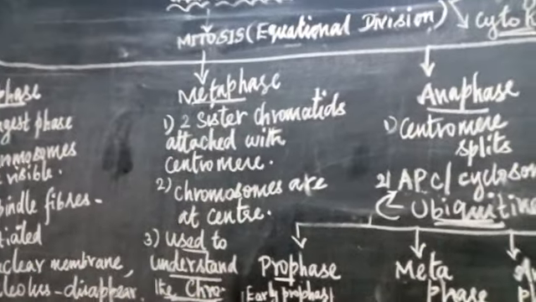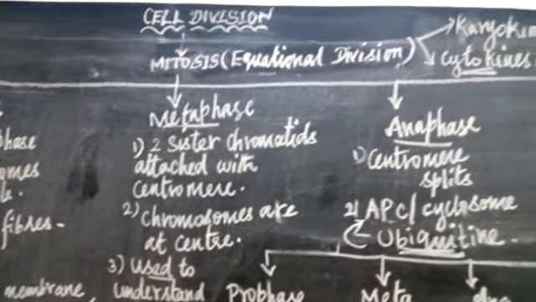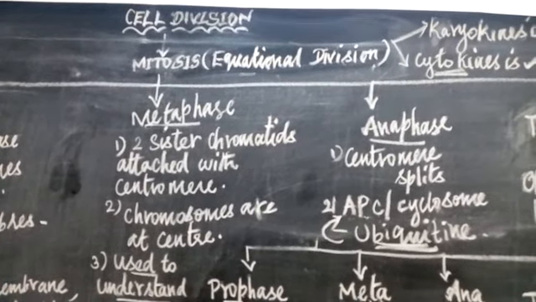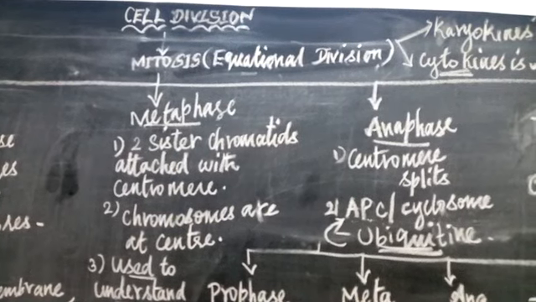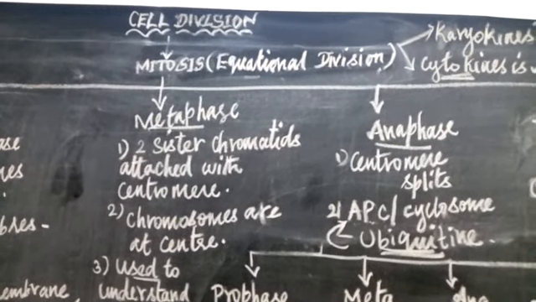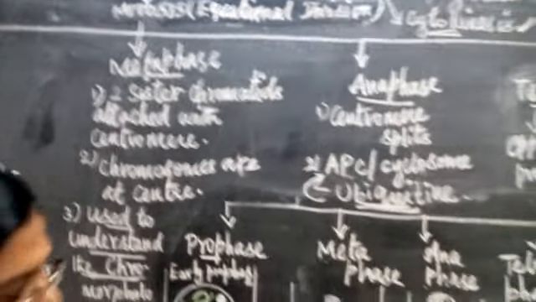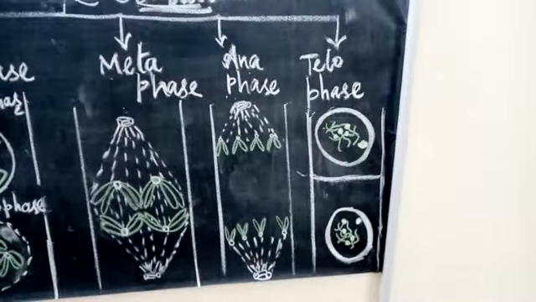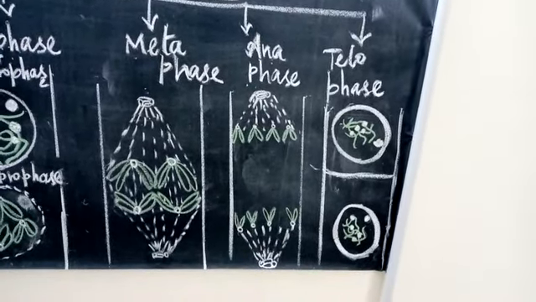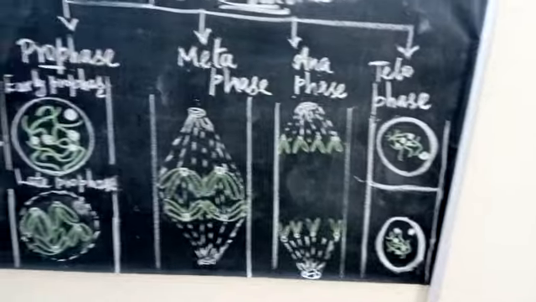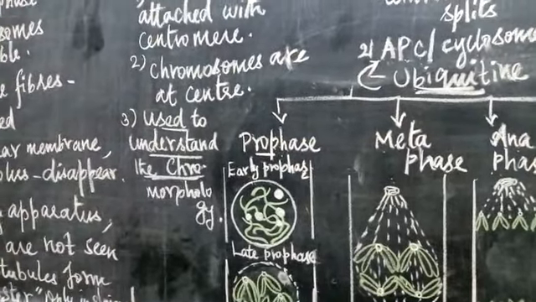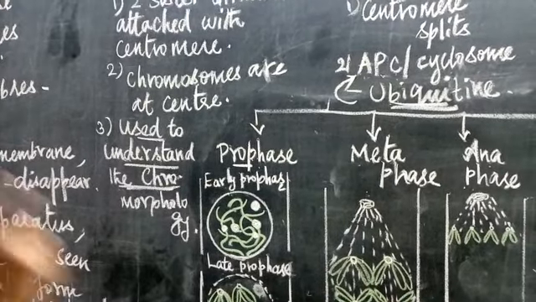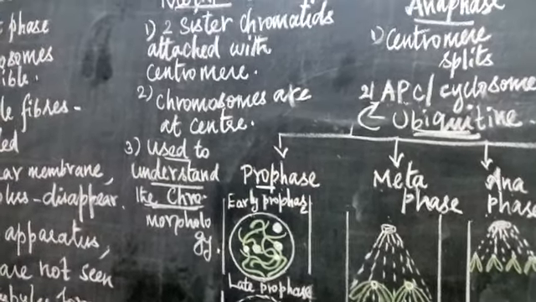At the end of mitosis, what we understood is, first, if the cells are involved in mitotic cell division, 2 daughter cells will be formed at the end. Second, this is very useful for the growth of all living organisms. Third, in a group of organisms, asexual reproduction is also carried out only by the mitosis process.